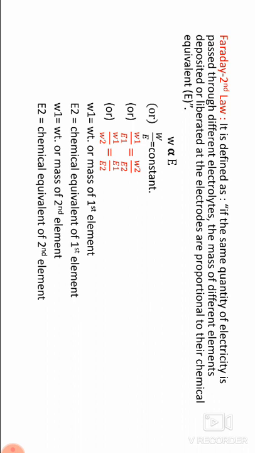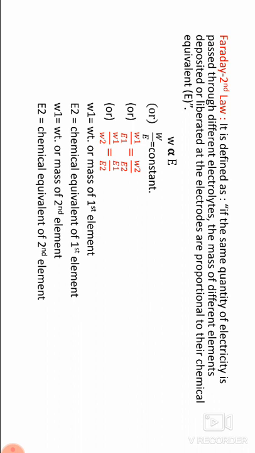Explanation of the second law. If Q coulombs of electricity are passed through three electrolytic cells connected in series, containing aqueous solutions of copper sulfate, AgNO3 and H2SO4 as electrolytes, the masses of copper, silver and hydrogen produced at the cathode in the three cells are in the ratio of their chemical equivalents: W of copper, W of silver and W of hydrogen.